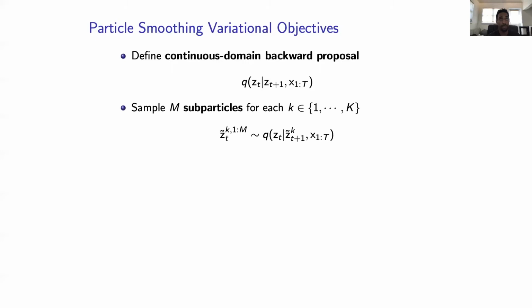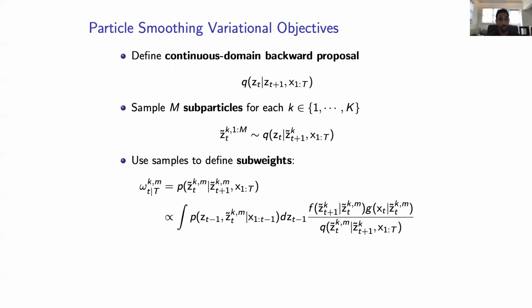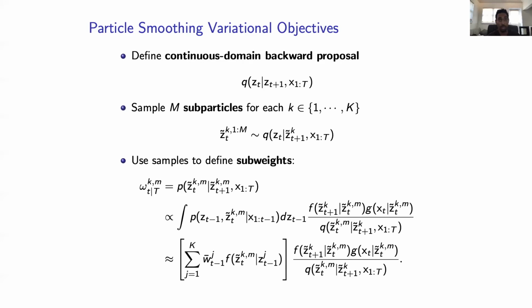We'll sample M subparticles for each particle, and then use these samples to define subweights, where the weights are proportional to this ratio of target to proposal, which is smooth. And this heuristic facilitates smoothing the target as well as the proposal when you train the parameters of target and proposal by pulling the target towards the proposal, which is smooth.